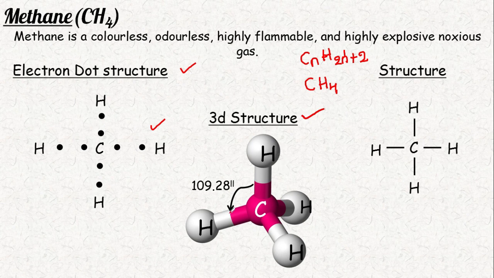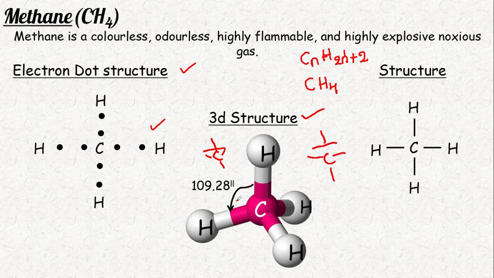This 3D shape we call the tetrahedral shape. Here the carbon is in the middle, one hydrogen is above the plane, and the remaining 3 are on different sides: 2 are at the back and 1 is at the front. I hope you can imagine it. If this is a plane, this hydrogen is above the plane, with 2 at the back and 1 at the front. This we call the tetrahedral shape.